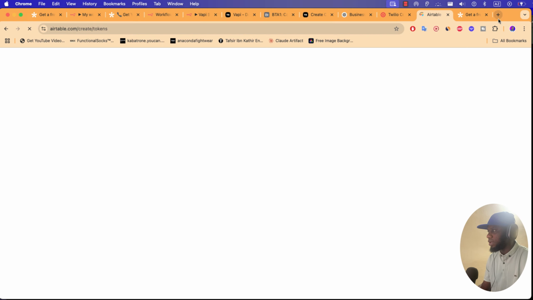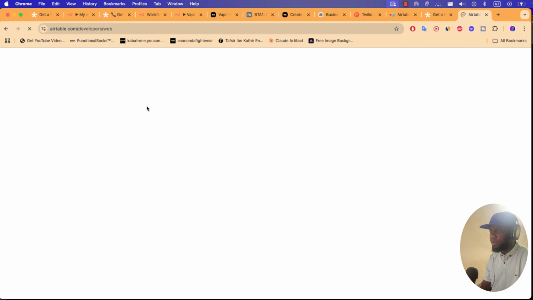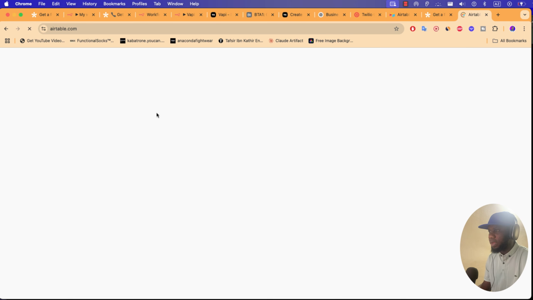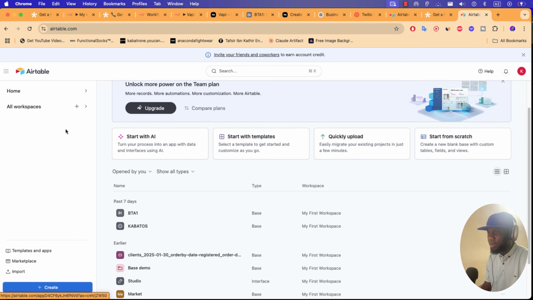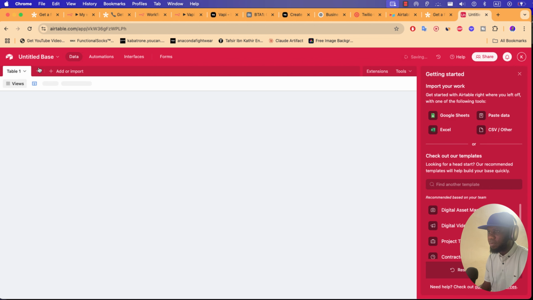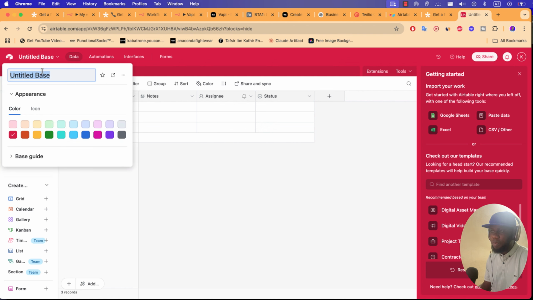Before that, you must create an Airtable account. Okay, it's totally free. You must go to airtable.com and create your account. Once you create an account in Airtable, you can create different databases here. If you click here, create, and from scratch, you'll be able to create a database here. After that, click here to create a name, and it's done.